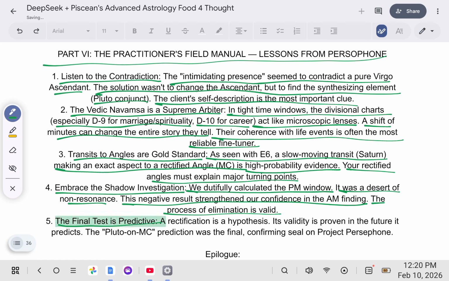The final test is predictive. A rectification is a hypothesis. Its validity is proven in the future. It predicts. The Pluto on MC prediction was the final confirming seal on Project Persephone.